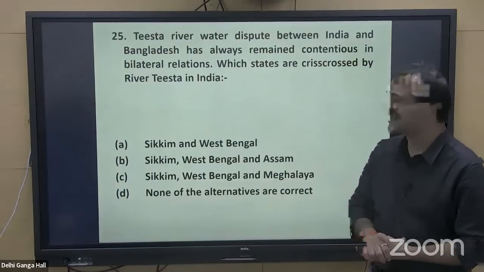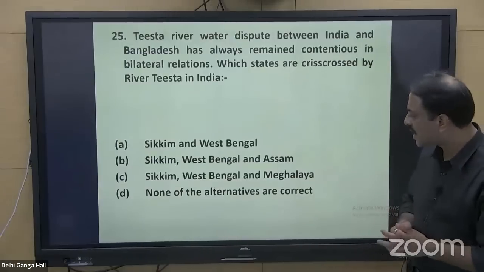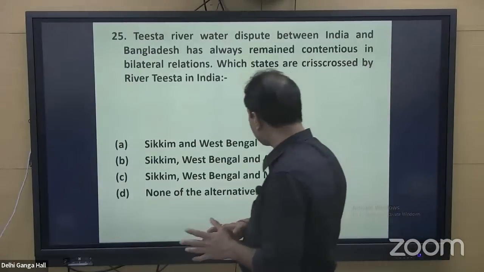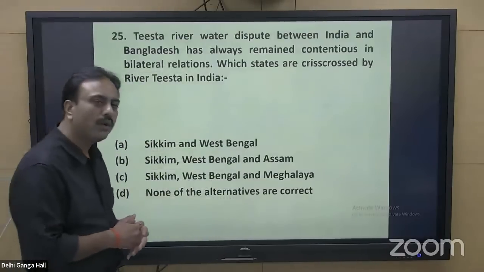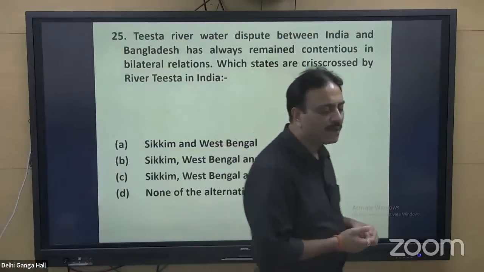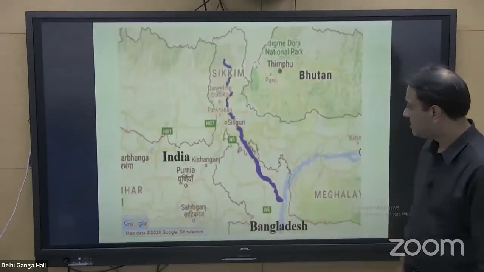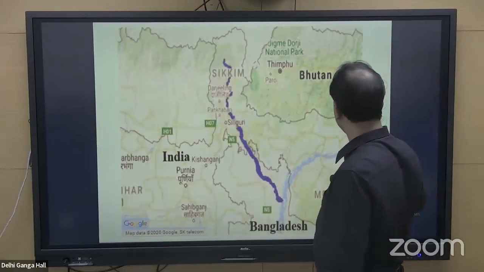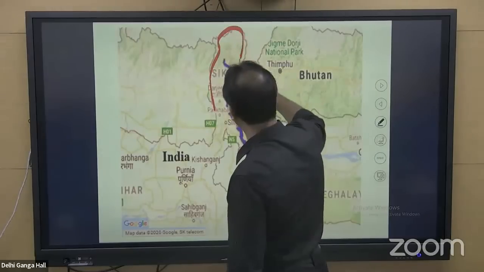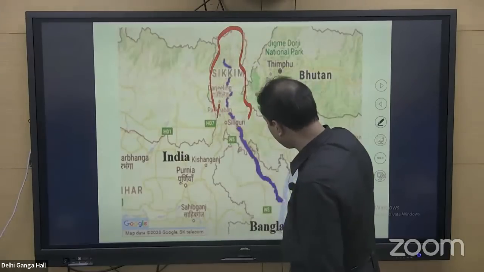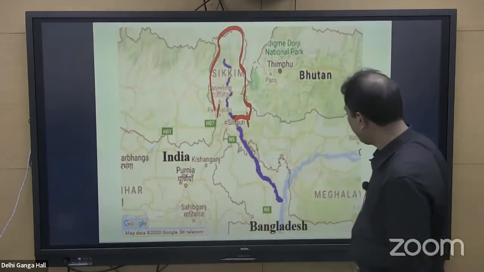Which states are crisscrossed by river Teesta? Options are Sikkim and West Bengal; Sikkim, West Bengal and Assam; Sikkim, West Bengal and Meghalaya; none of the alternatives. In India, it flows through only two states, Sikkim and West Bengal, and then it enters Bangladesh. Have a look at the map. This is the territory of Sikkim, followed by the territory of West Bengal.